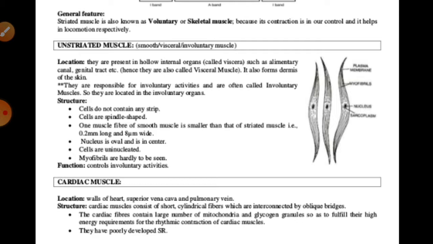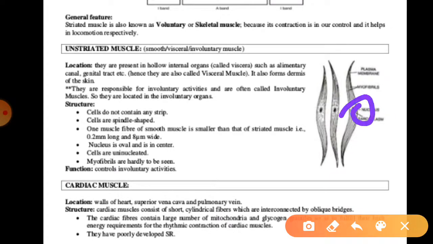These non-striated muscles consist of long, narrow, spindle-shaped fibers that are generally shorter than striated muscles. In size they range from 20 micrometers in small blood vessels to 500 micrometers in the pregnant uterus. Each non-striated muscle fiber contains a single oval nucleus, as you can see in the diagram, generally in the middle part of the muscle.